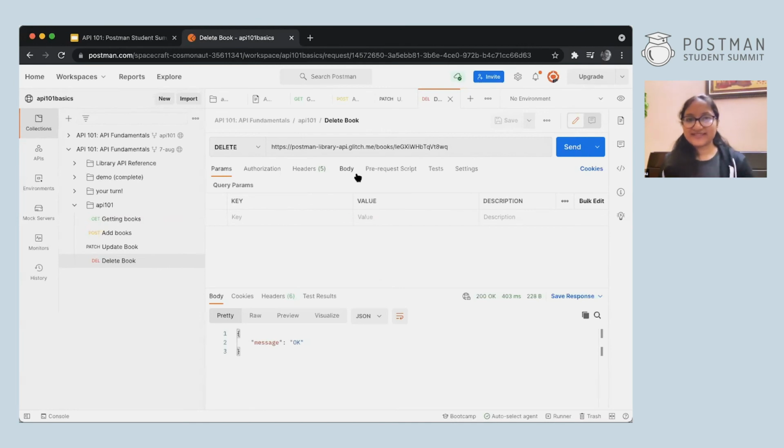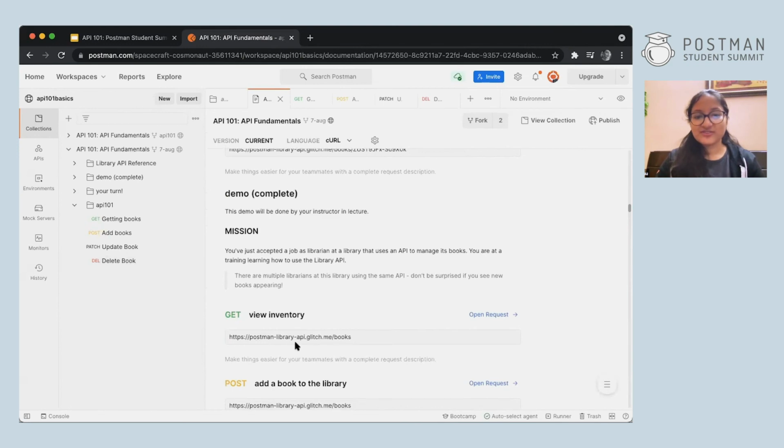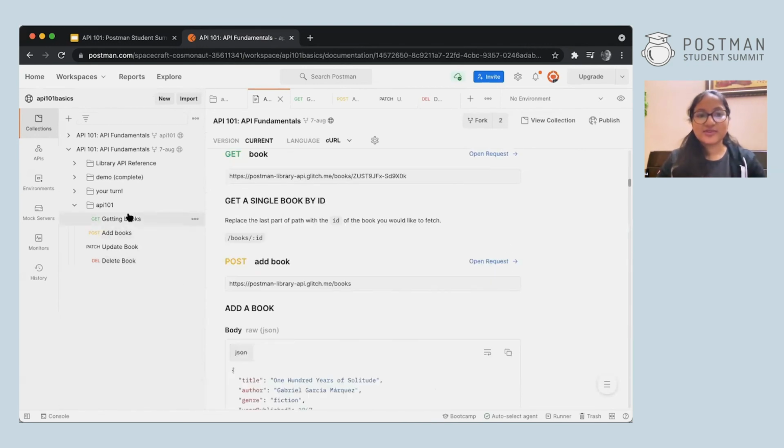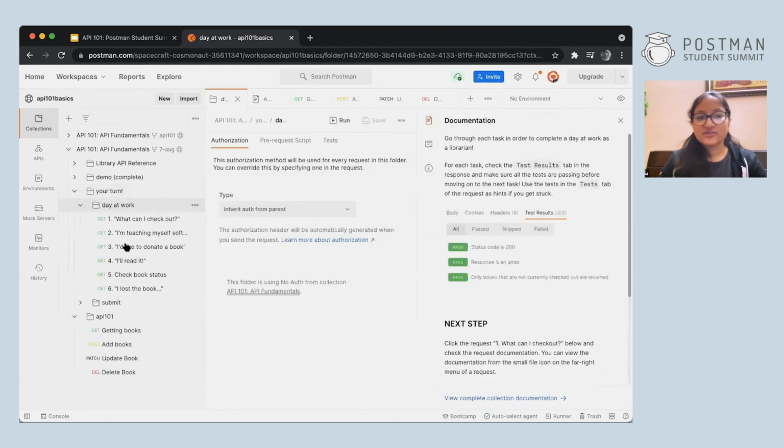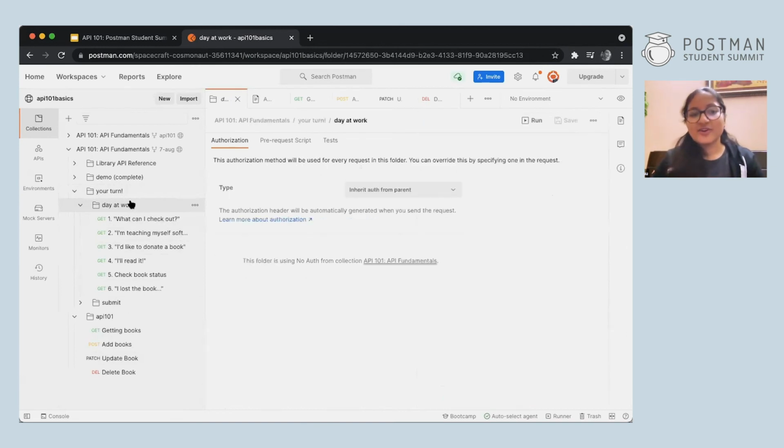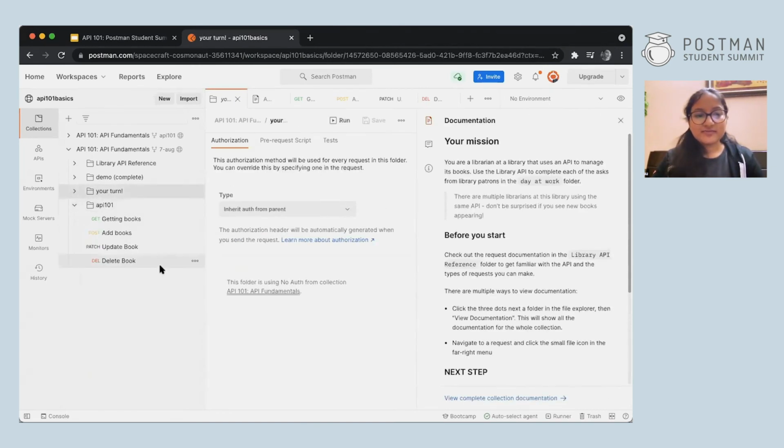So as this was a very basic session, the beginning of your journey in API, we have just focused on the very basic things, which are the 4 main requests. That was get, post, patch, and delete. You can explore this API more by going to the documentation. There's also a mission in which you can do some new things. You can do that in the Your Turn folder, and whatever tasks are given, you can complete it over here just for some further practice. If you are eager to learn more, you can go to this Your Turn folder, practice a bit more, and you'll get the hang of it.